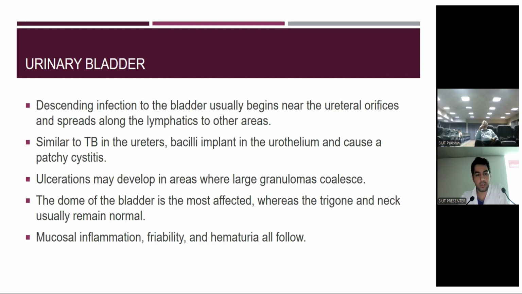Urinary bladder. Descending infection to the bladder usually begins near the ureteral orifice and spreads along the lymphatics to the other areas. Similar to TB in the ureter, bacilli implant in the urothelium and cause a patchy cystitis. Ulceration may develop in areas where large granulomas coalesce. The dome of the bladder is the most affected site, whereas the trigone and the neck usually remain normal. Mucosal inflammation, friability, and hematuria all follow.